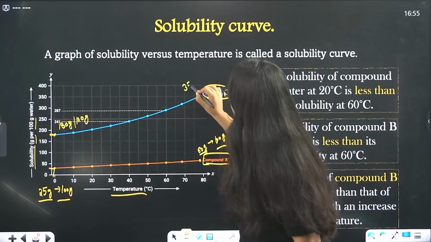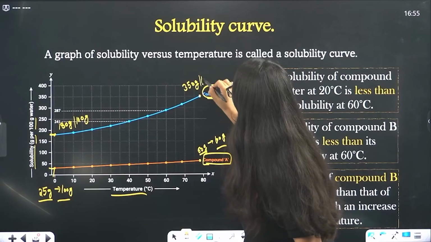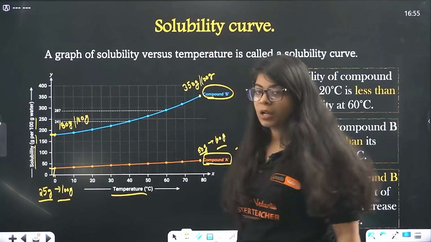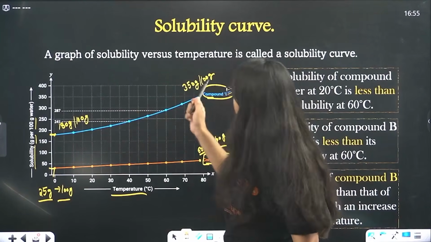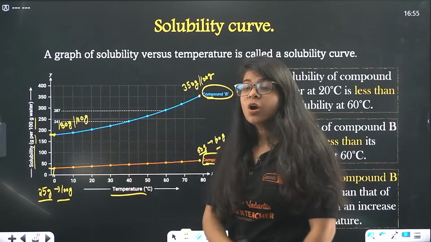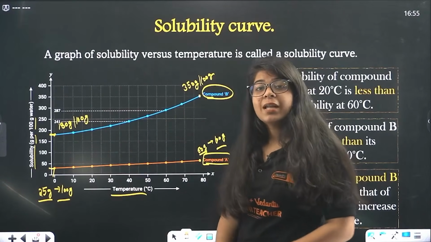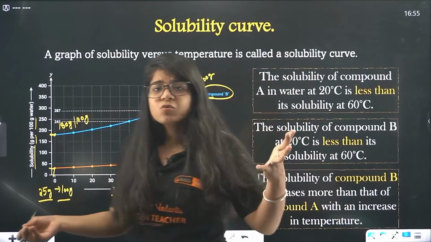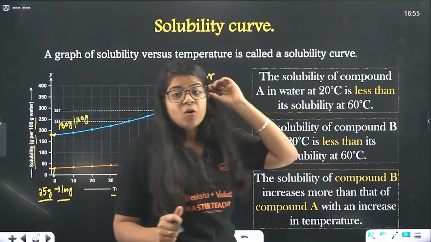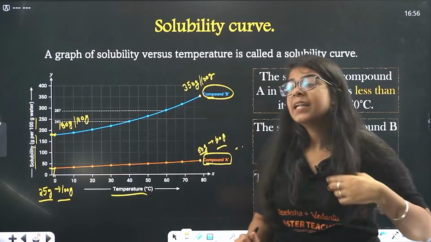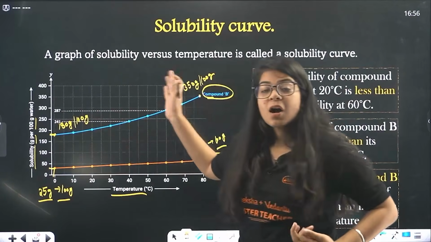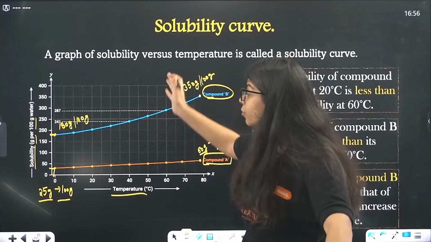So now 350 gram of sugar can be dissolved in 100 gram of water. The difference between 350 and 180 is almost 170. That is how much the solubility increases.